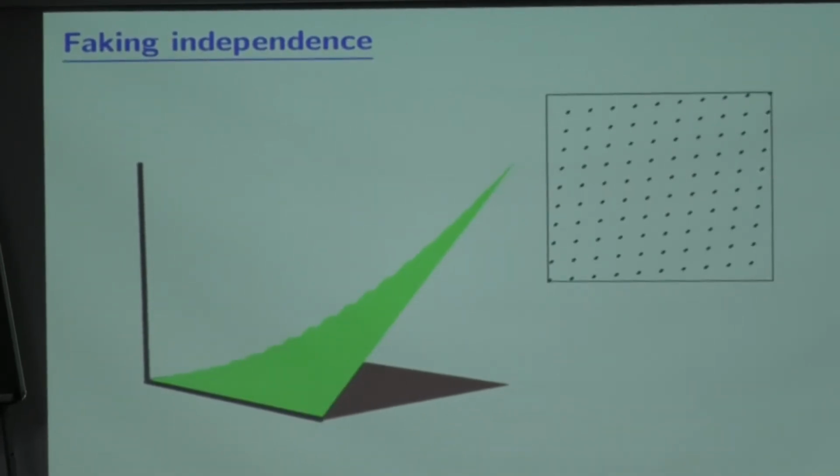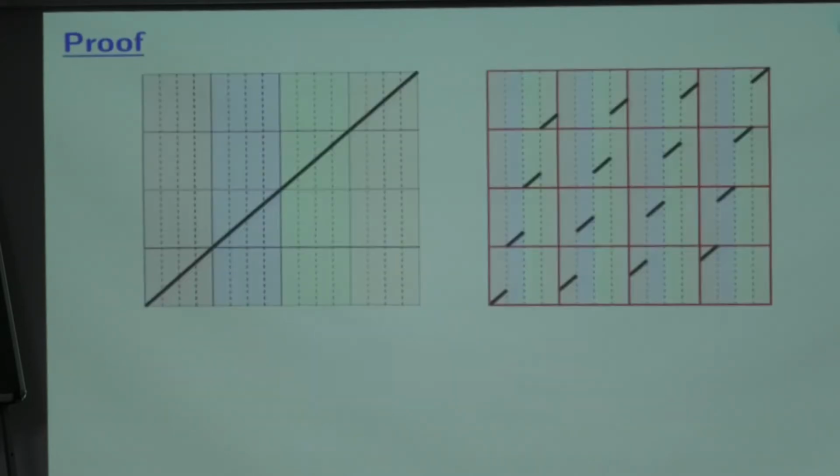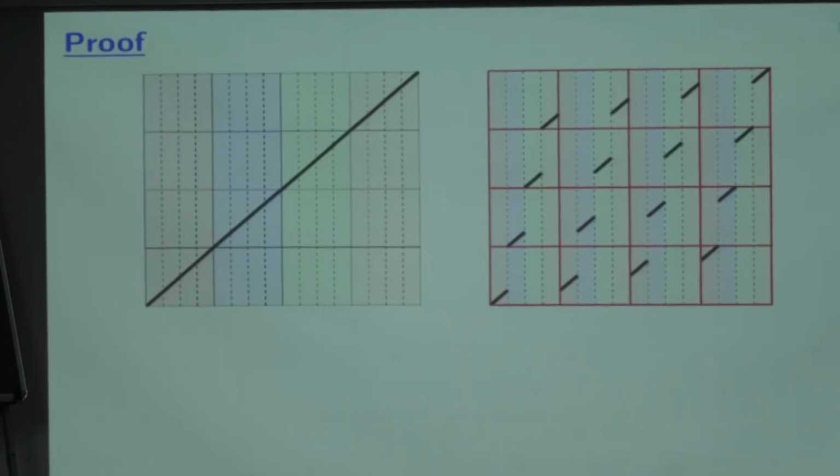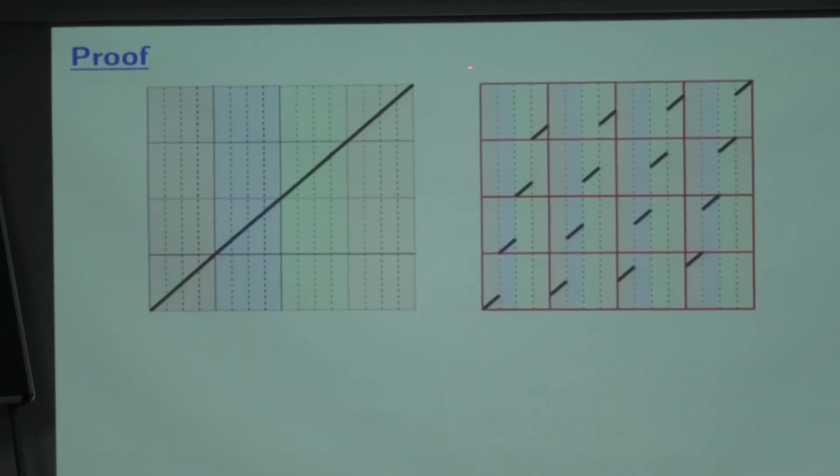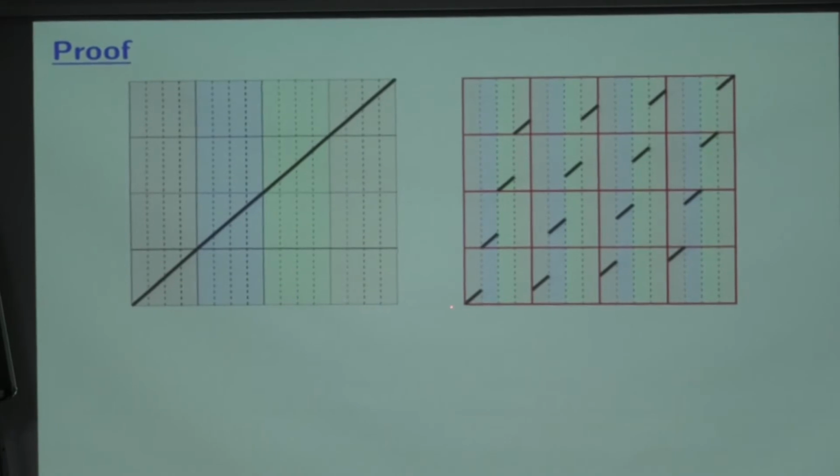So I am going to prove now that if you break it up into fine enough pieces, then the joint CDF will be arbitrarily close to the independent case. So this is the pictorial representation. Okay, so here is the proof. In this case I am showing it using just 4 square parts.